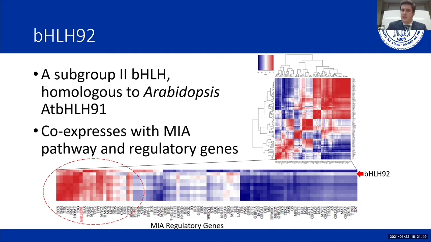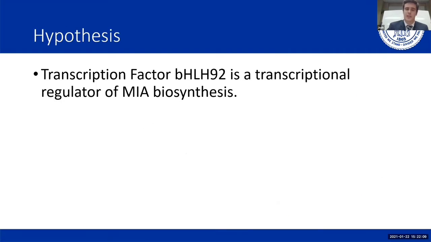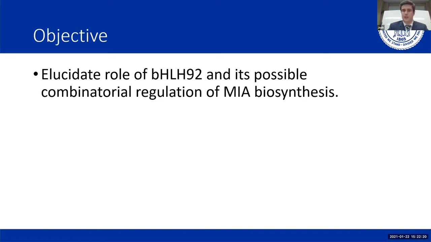We ran a co-expression analysis to see if bHLH92 was co-expressed with MIA pathway genes and regulatory genes of the MIA biosynthesis pathway. And as you can see here by the red, that is true. There is a significant density of co-expression between bHLH92 and MIA biosynthetic genes. Therefore, we hypothesize that the transcription factor bHLH92 is a transcription regulator of MIA biosynthesis. Therefore, we seek to elucidate the role of bHLH92 and its possible combinatorial regulation of MIA biosynthesis.